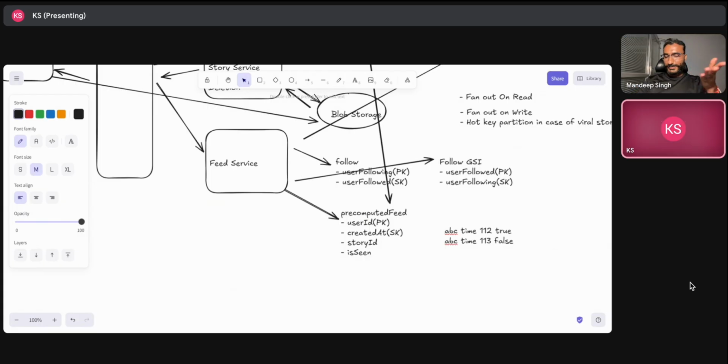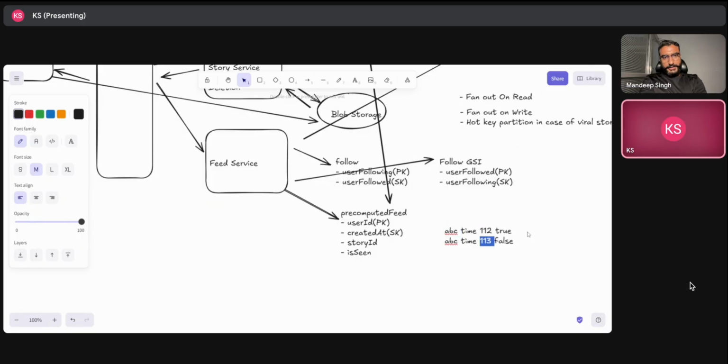Yeah, that's fine. I have just a thought that came to my mind. It's a good question actually. I think we don't need to maintain the story IDs as a list. We can maintain the entries, because the advantage of using DynamoDB here is that partition ABC will have these story IDs.